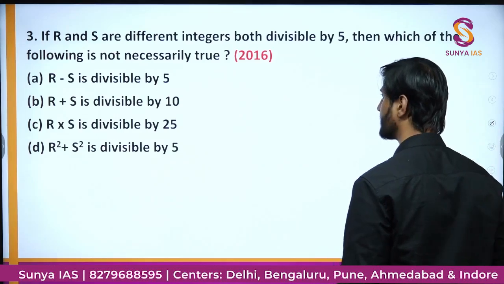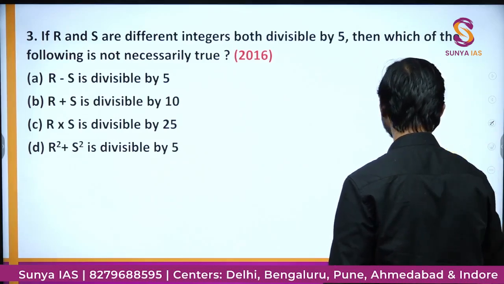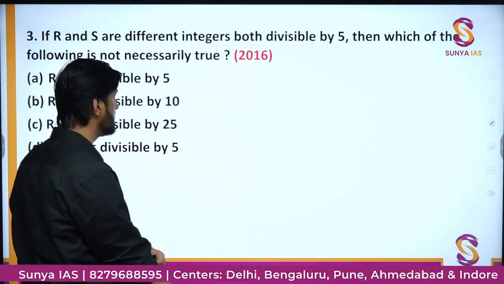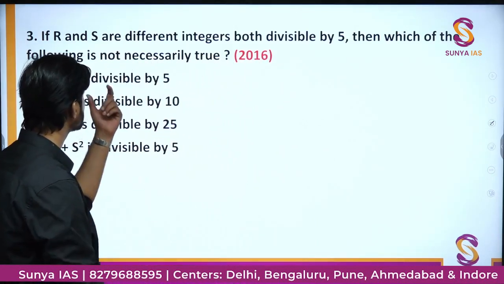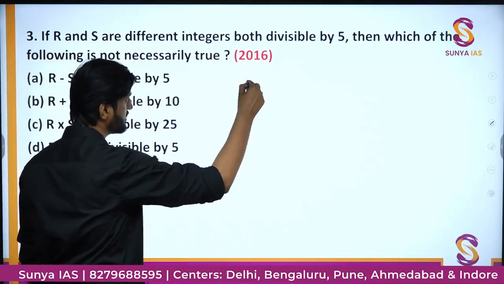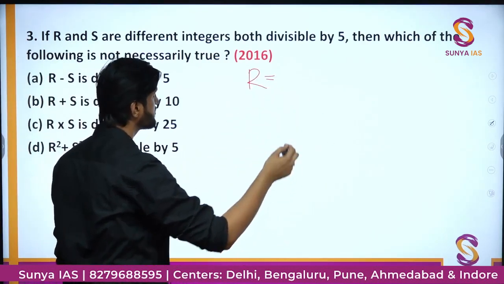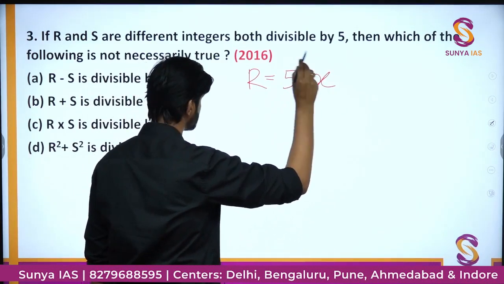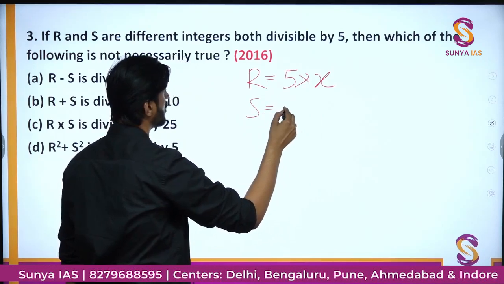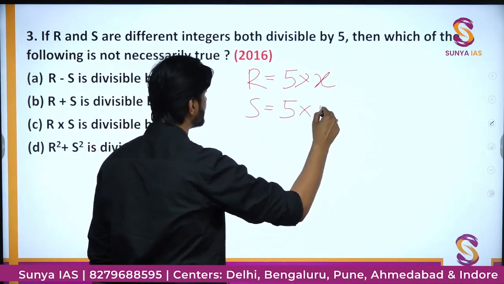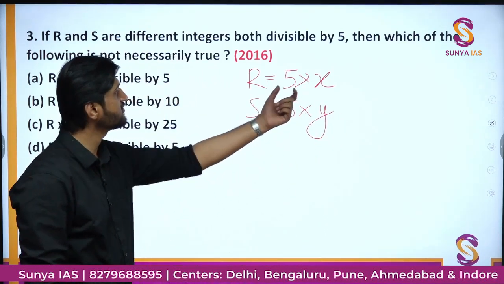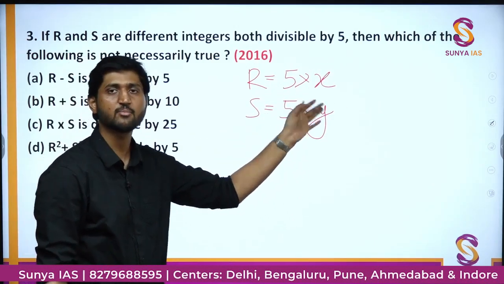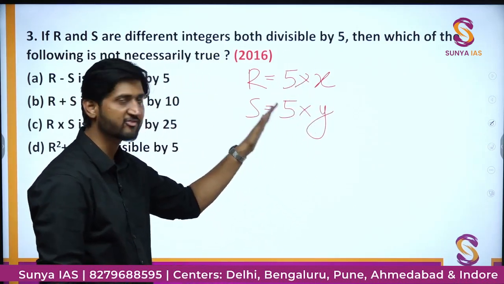Now we have question number 3. It says, if R and S are different integers and both are divisible by 5, then which of the following is not necessarily true? So R is divisible by 5, so you can write it like this, 5 into x, right? Similarly, if S is also divisible by 5, you can write it like this, 5 into y, which basically means it will have 5 as a factor and some other number also. That is the basic idea of writing like this.